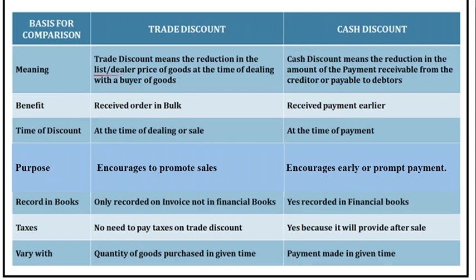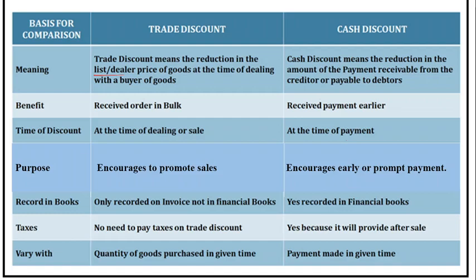So the time of trade discount is at the time of sale or dealing, and cash discount is at the time of payment. This discount is an additional discount on the trade discount. The purpose of trade discount is to promote sales. Why? Because buying more quantities leads to more discount, and cash discount encourages early or prompt payment.